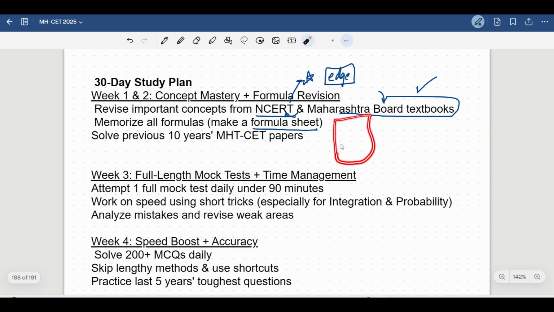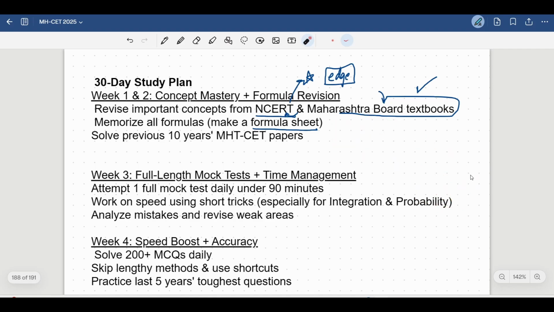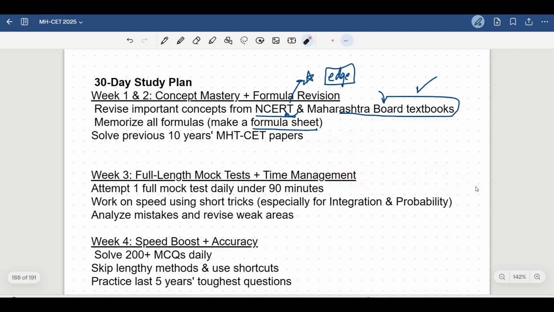Firstly, you will take your Maharashtra state book and revise it. I'm sure you are already done with all the concepts. Next, you will create a formula sheet. After creating a formula sheet, you go and start solving the previous year questions itself. Two things will happen. Firstly, you will understand the depth of concepts that is required, and secondly, you will understand where you stand in solving the CET level questions. This is the first thing you need to try and complete in the first and the second week. You have 2 weeks for this.